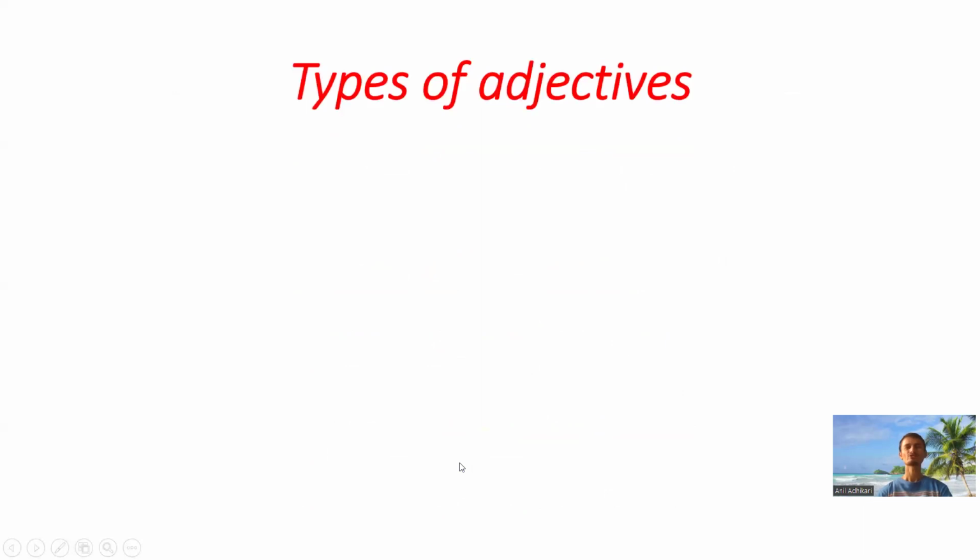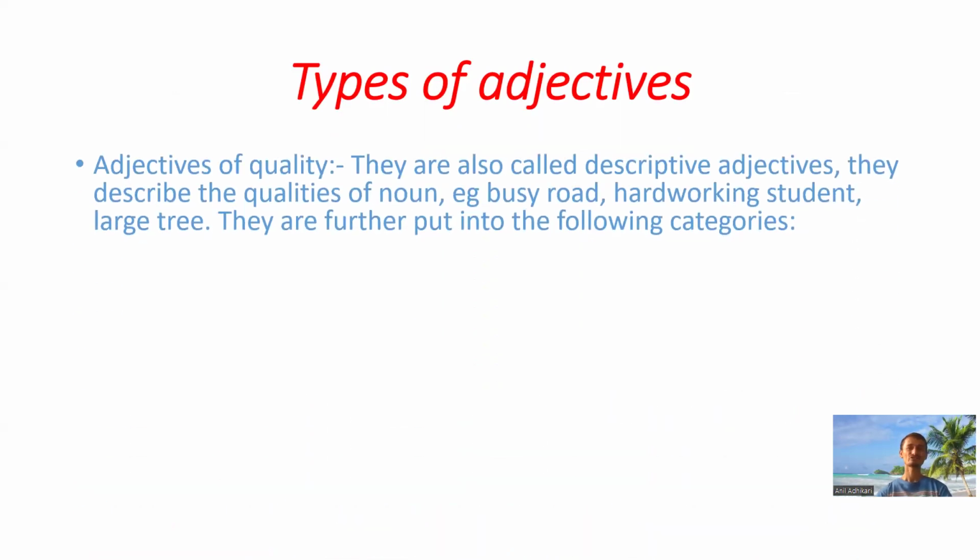Now let's talk about the types of adjectives. Can you guess what the types of adjectives are? Okay, don't worry, let's look here. Adjectives of quality are also called descriptive adjectives. They describe the qualities of a noun. Example, busy road, hardworking student, large tree. They are further put into the following categories.